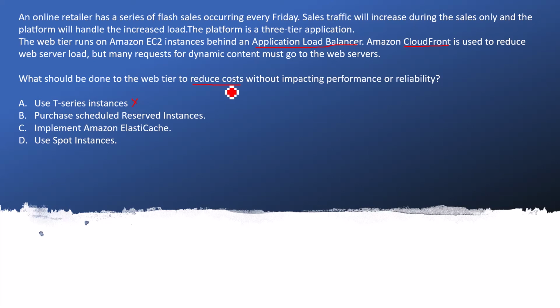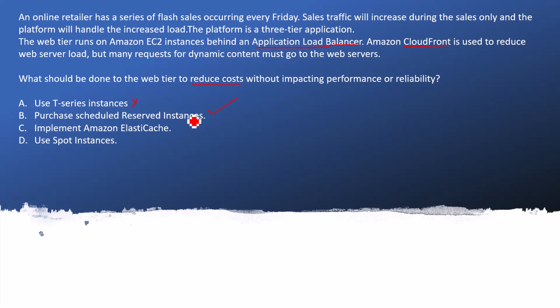Let's jump to option B: purchase scheduled reserved instances. Here we are going for the reserved instance, but it should be the scheduled one. It will be more cost effective to go for scheduled reserved instances rather than having a 1-year or 2-year contract for reserved instances. So I will mark that as the correct one, and I will talk more about what scheduled reserved instances are.